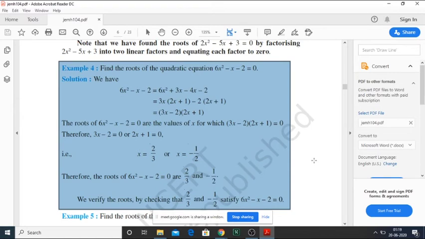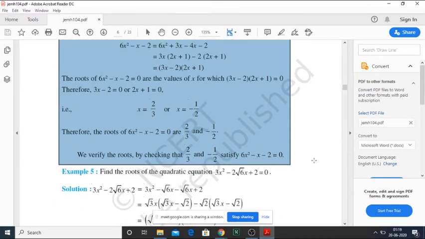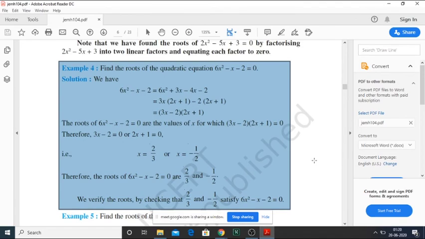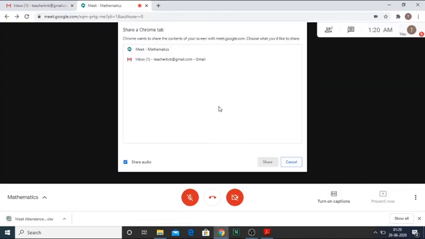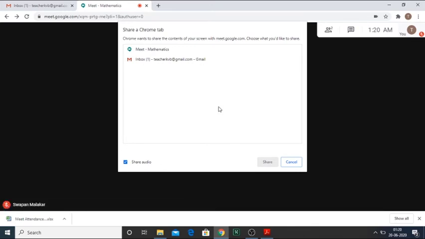They will only see this PDF file. That means a particular file is shared, and now it is showing to everyone. Likewise, you can share the PPT also. Now a Chrome web means the browser will show and you can select which tab you want.